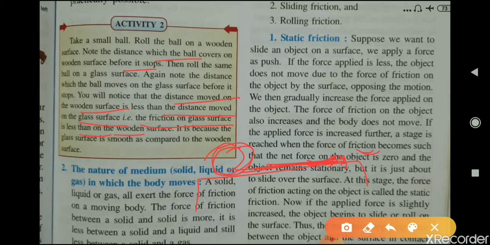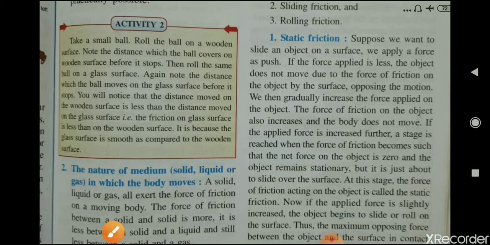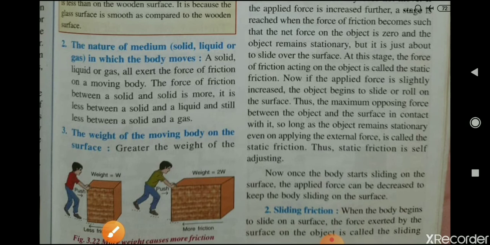You can do this activity yourself at home. You can take a ball and first roll it on a wooden table or any rough surface and then on a smooth surface. You will notice that the friction produced by the smooth surface will be less in comparison to the rough surface. Okay. Now the second point is the nature of medium, that is solid, liquid or gas, in which